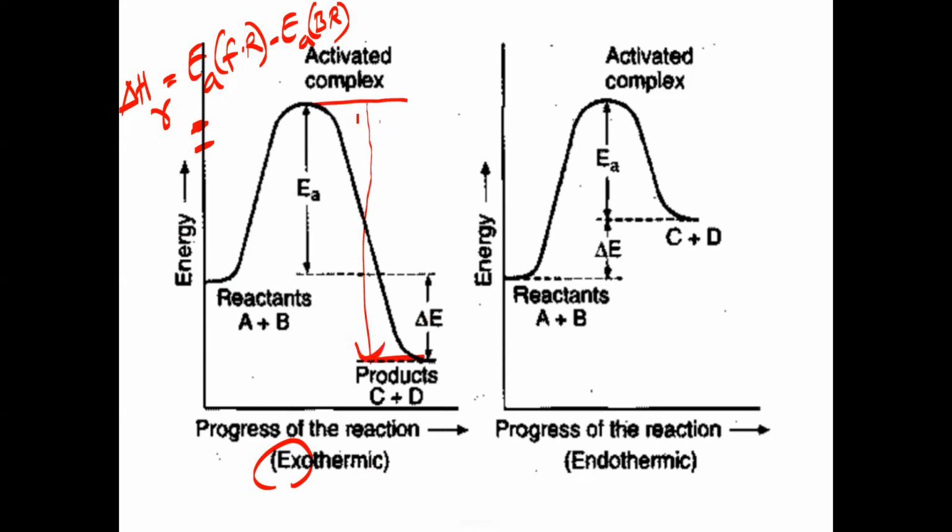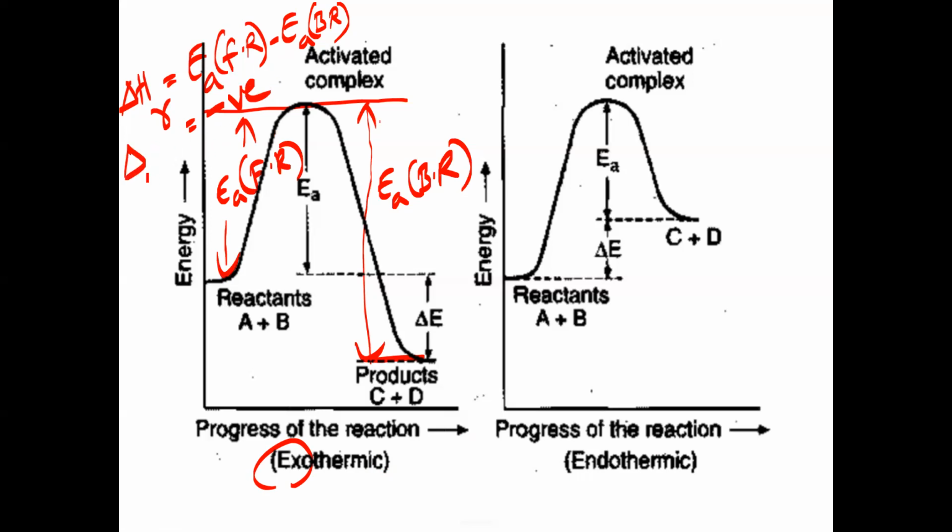This difference, the backward difference, is greater. This difference is taken as the activation energy of backward reaction, and this difference is the activation energy of forward reaction. Is that clear? Now tell me, what minus what do we write here? Lesser minus greater, or greater minus lesser? Lesser minus greater. Here the activation energy of the forward reaction is less, and the energy of backward is more. That's why lesser value minus greater value will be a negative value. So delta H becomes negative.